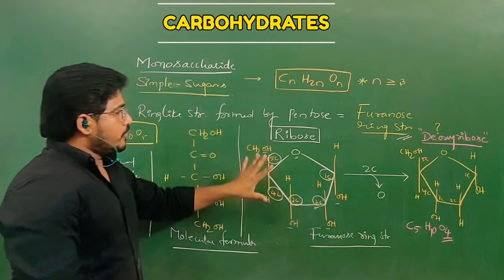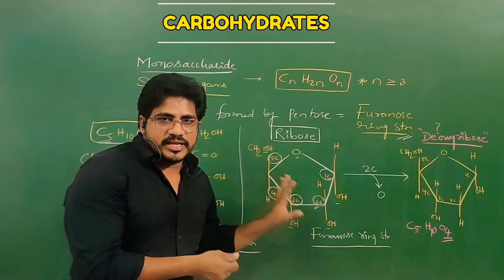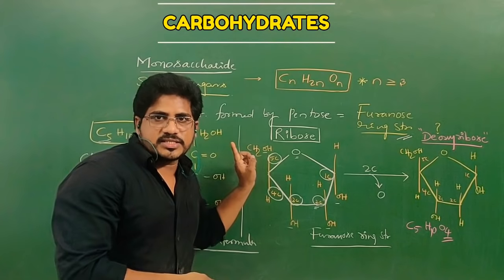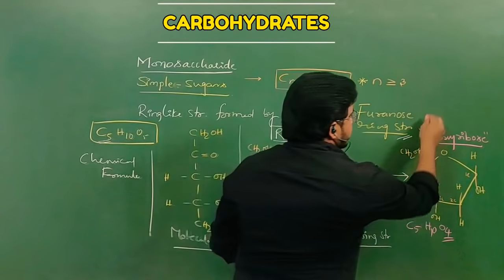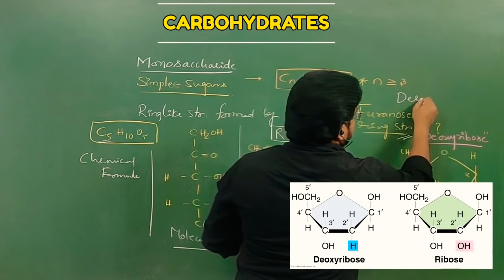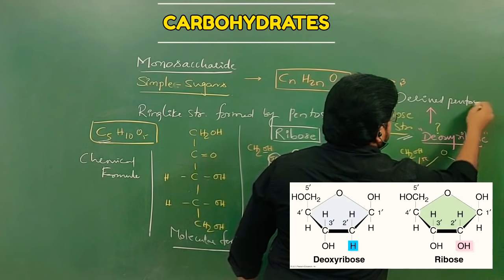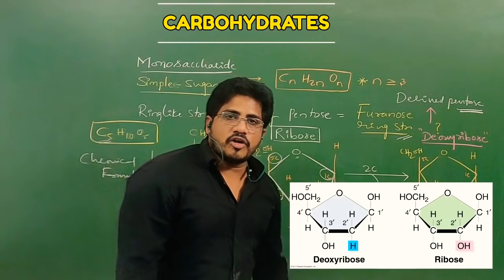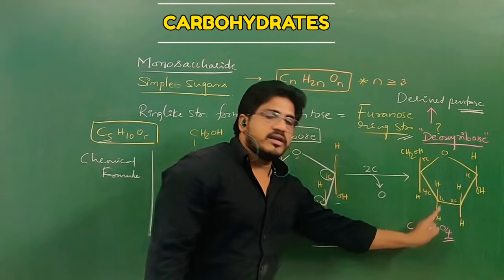So, this is about the furanose ring. Finally, what I would like to say here is furanose ring structures can be formed by pentoses. And this is a derived pentose. What is this? Deoxyribose is a derived pentose. If the pentose is a monosaccharide, this is a derived monosaccharide. Its formula is not Cn, H2n, On. Its formula is C5, H10, O4.